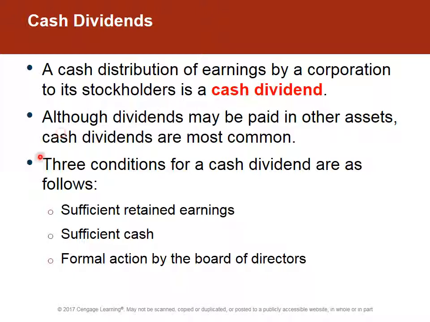Cash dividends are sometimes paid in other forms, and I have to throw in this interesting comment. I think it was Jack Daniels back in the early 1900s literally mailed a bottle of their alcohol to the shareholders. That was their other asset, they paid in inventory. But generally, cash dividends are paid if there are sufficient retained earnings and cash, and if the board of directors approves the declaration.